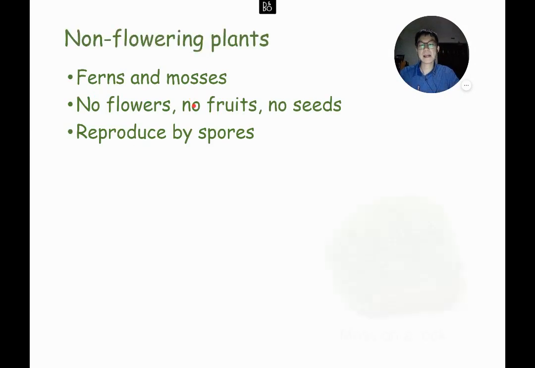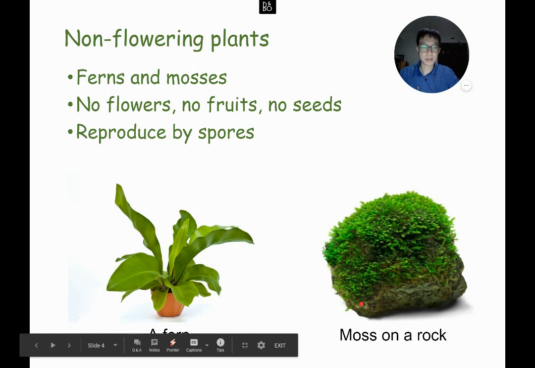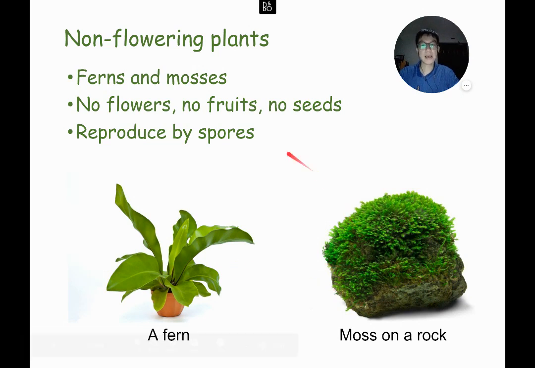We also looked at non-flowering plants. The two types of non-flowering plants we learned were ferns and mosses. Ferns and mosses have no flowers, no fruits, and no seeds. So how do they reproduce? They reproduce by spores. Non-flowering plants reproduce by spores.